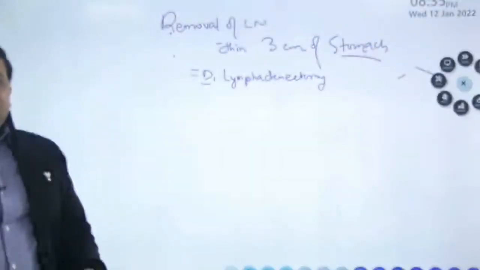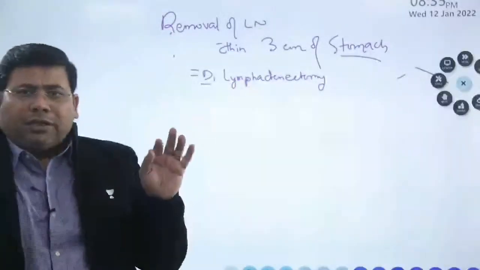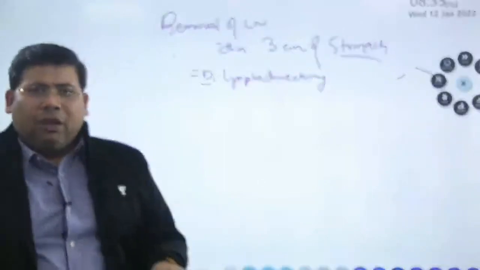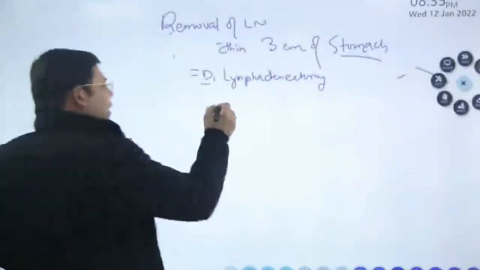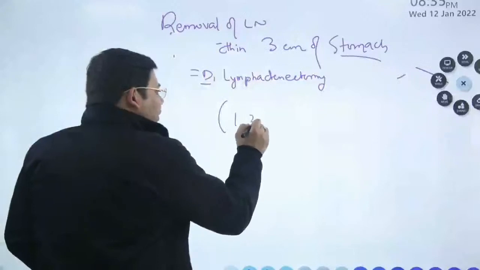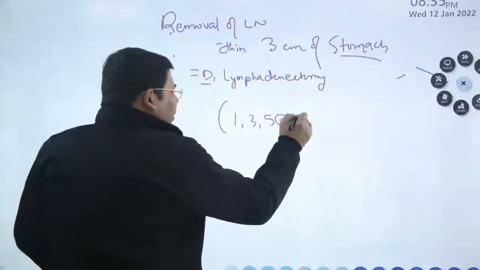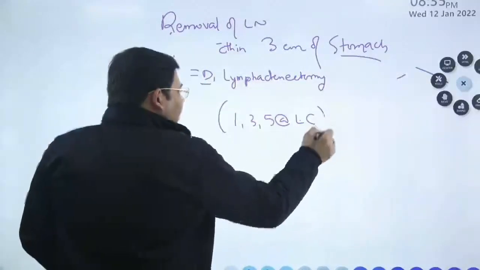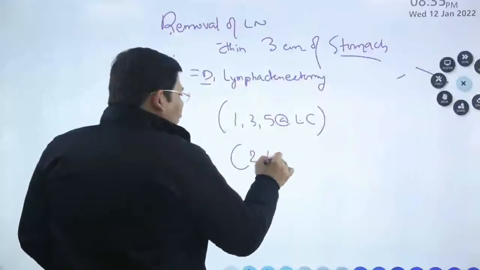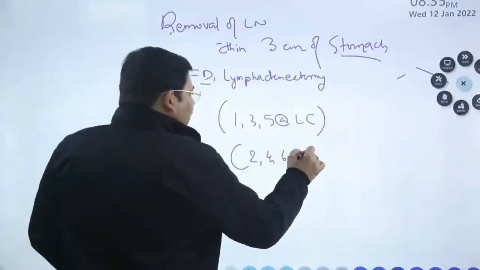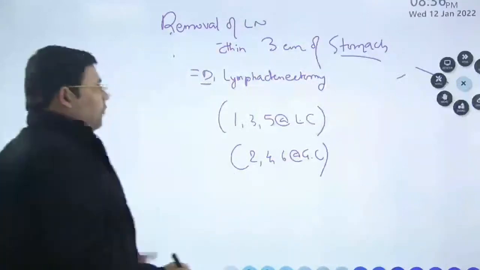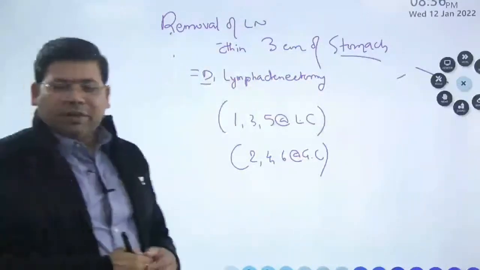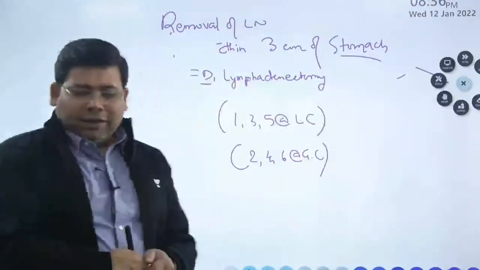D1 lymphadenectomy means removal of 1, 3, 5 along the lesser curvature and 2, 4, 6 along the greater curvature.